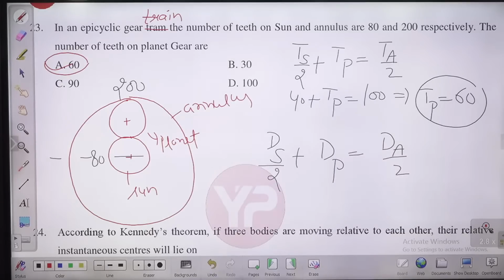Okay, 60 are the number of teeth on the planet gear. Please check. Let's move to the next question, question number 24.